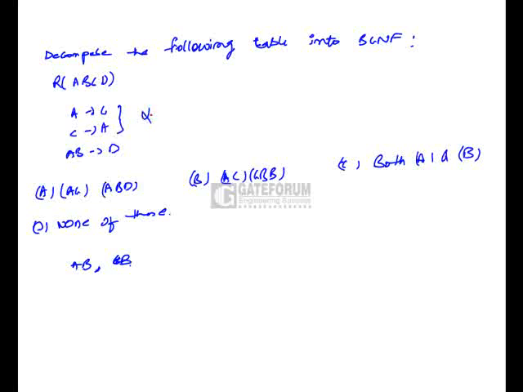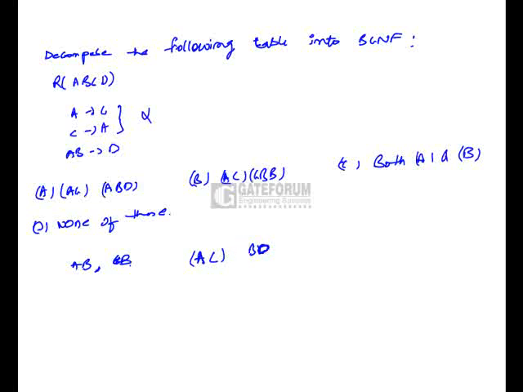The FDs which are violating the BCNF condition should be kept in a separate table. Here the attributes are AC. So we keep attributes A and C in a separate table. The remaining attributes are BD.